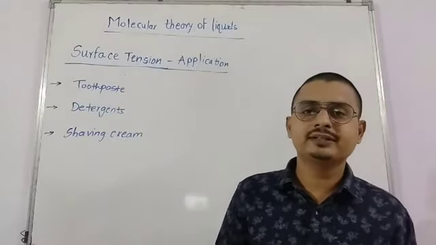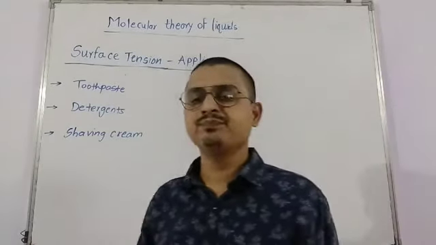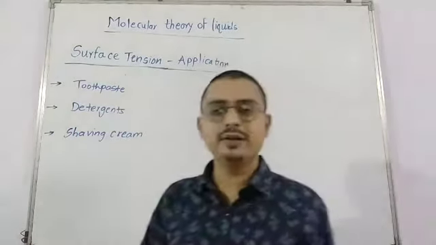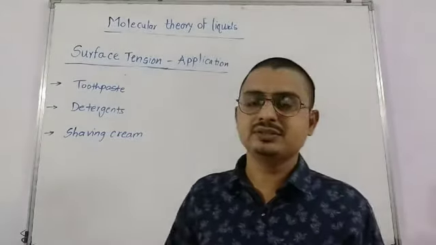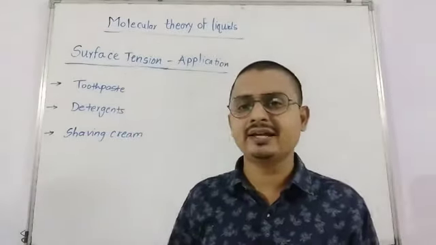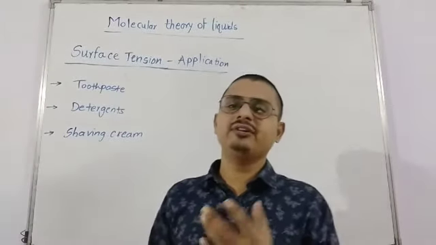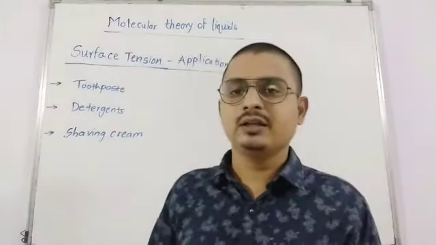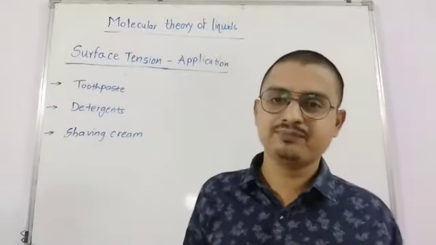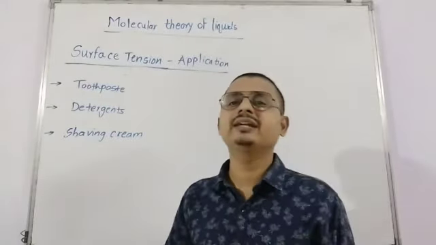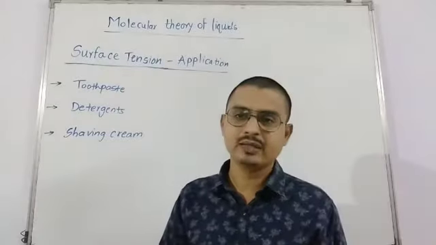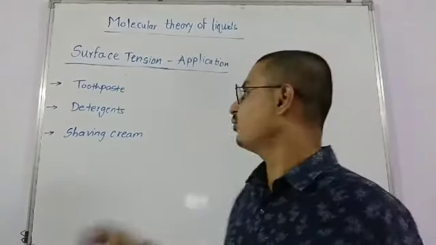Now देखते हैं applications of surface tension. तो पहला application है toothpaste. अब toothpaste जब इसके spraying action से क्या हो जाता है, the teeth get clean because whenever they are mixed with the water, their surface tension decreases, and because of which the cleaning action gets better. The same procedure is for detergent also.